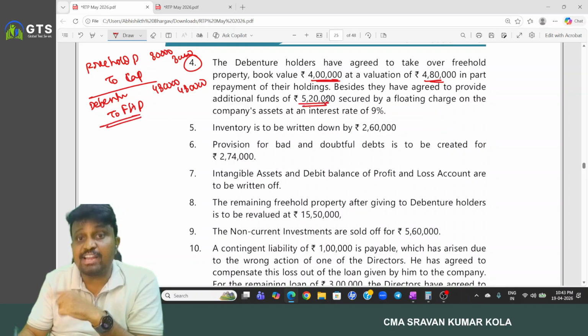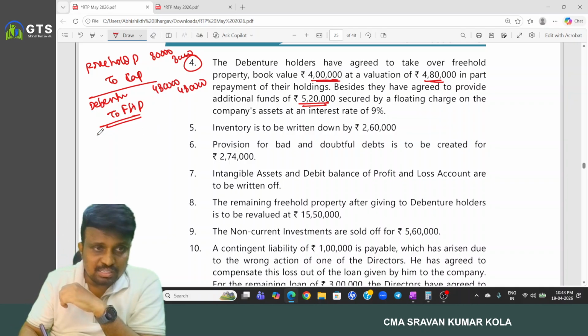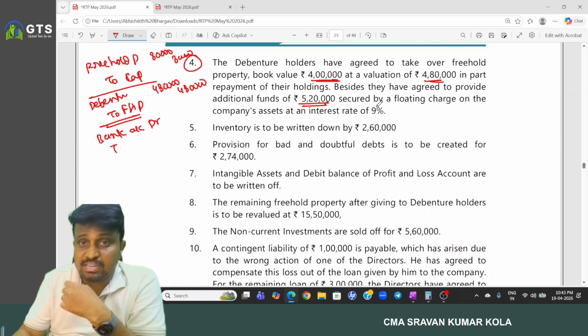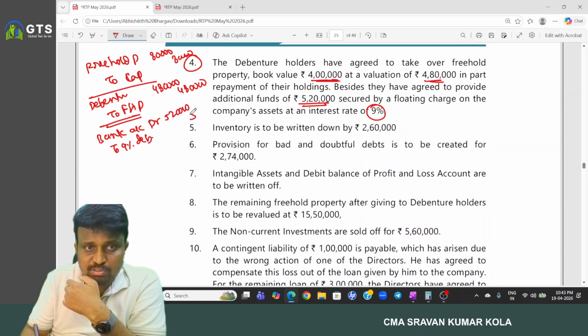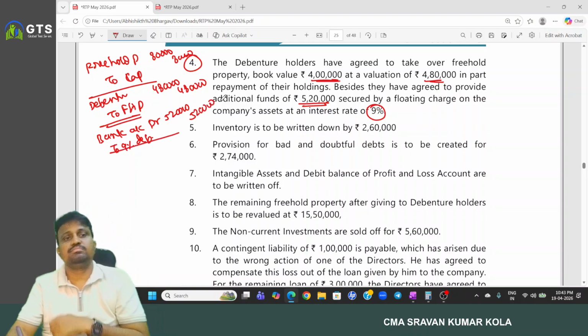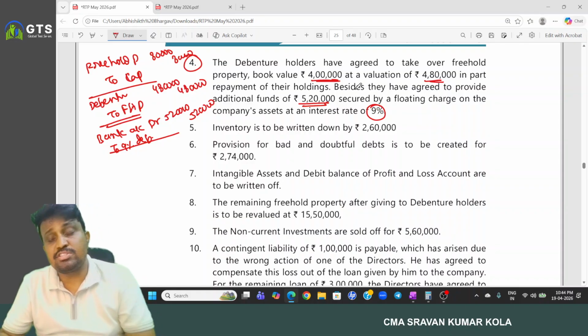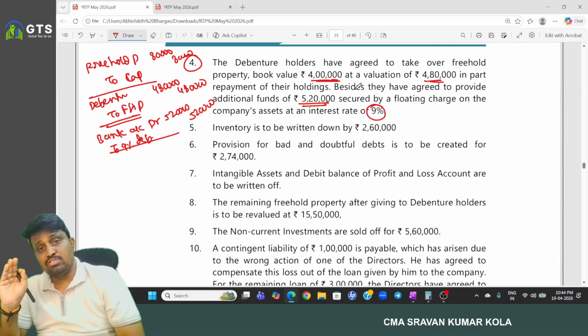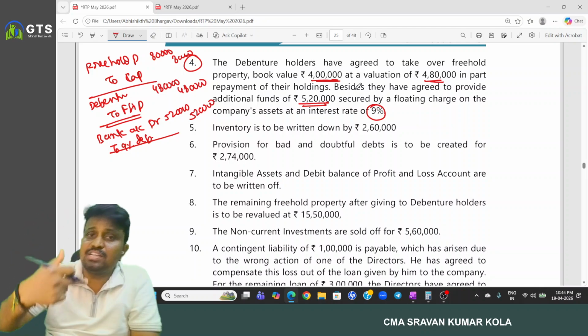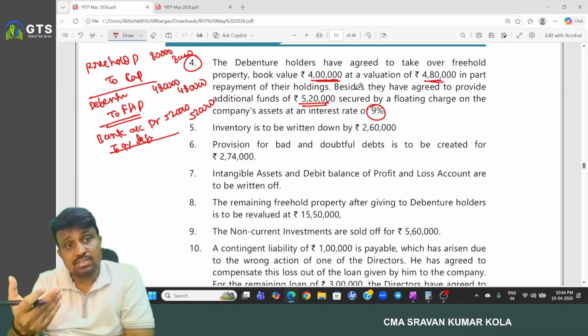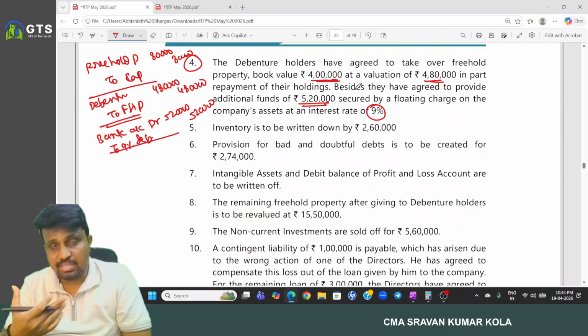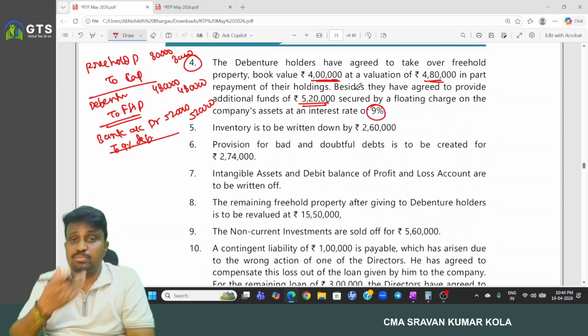And they provided 5 lakh 20,000 fund to the company. Again, we are getting that amount from the debenture holder, but they are receiving 9% debentures again. So bank account debited to 9% debentures for 5 lakh 20,000. These are the three entries. So debenture holders take over one freehold property whose book value is 4 lakh at a valuation of 4 lakh 80. First increase the freehold property value: freehold property account debited to capital reduction 80,000. Next, debenture holder account debited to freehold property. After that, bank account debited to 9% debentures.